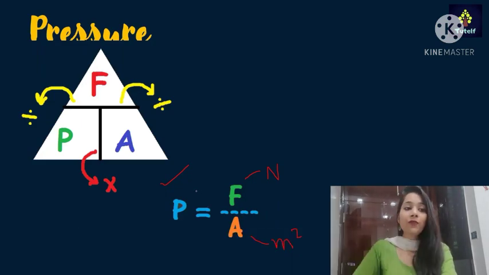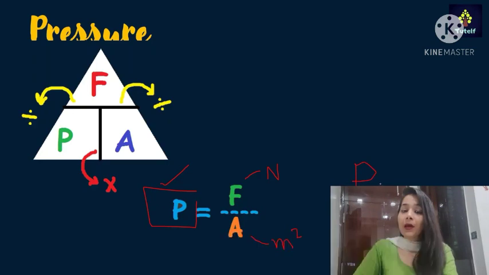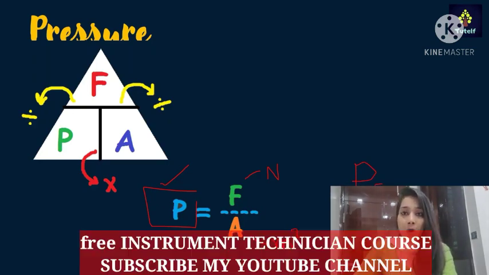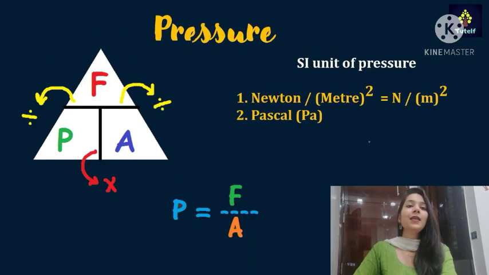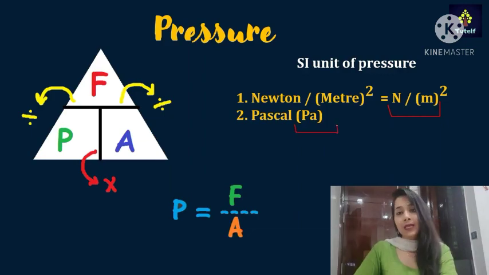There is another unit for pressure, and that is Pascal, written as Pa. Remember students, P here would be capital and a would be small. So the SI unit of pressure is 1 Newton per meter square, and the other one is Pascal. I hope this part is clear to you.